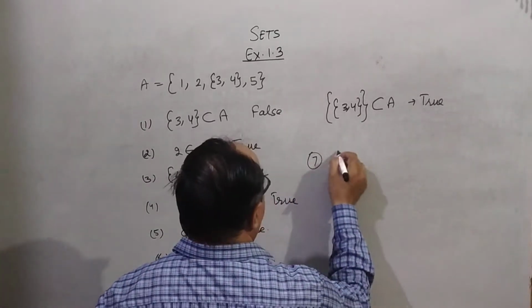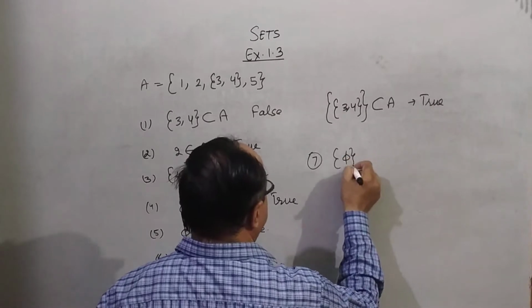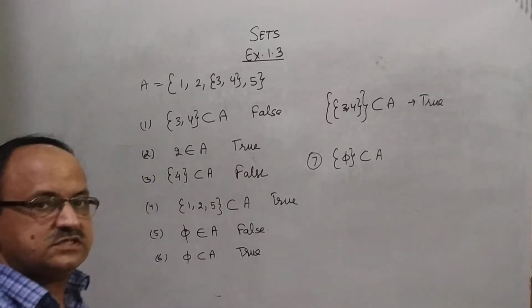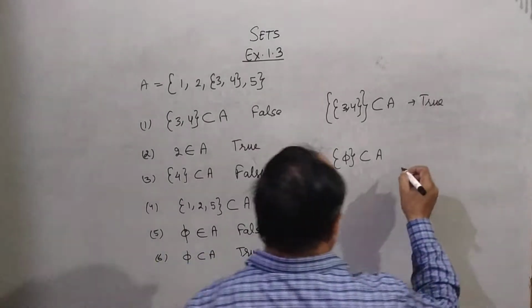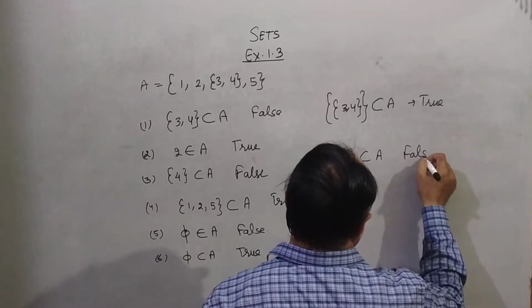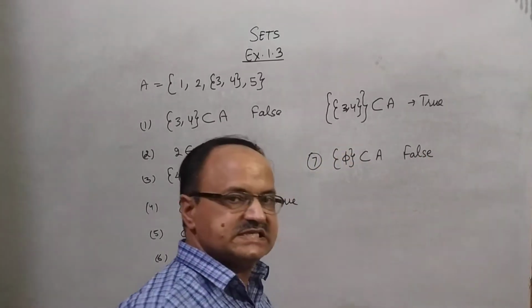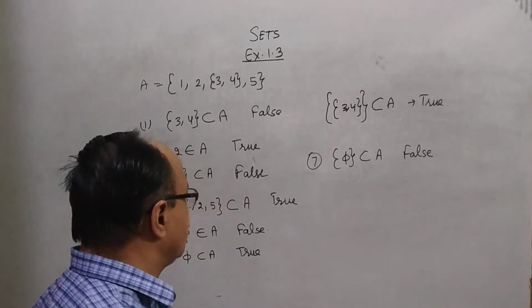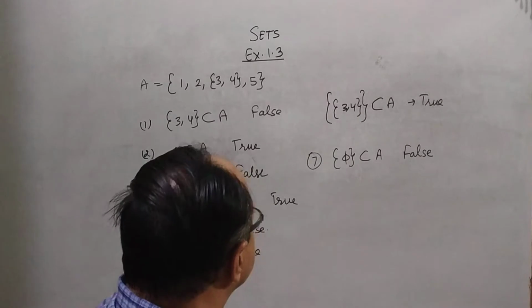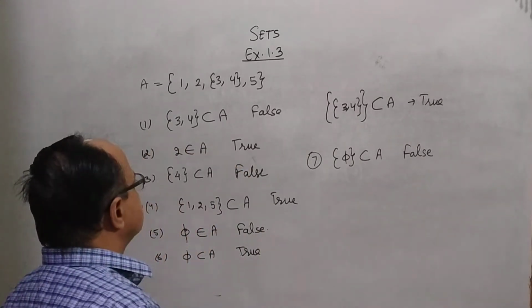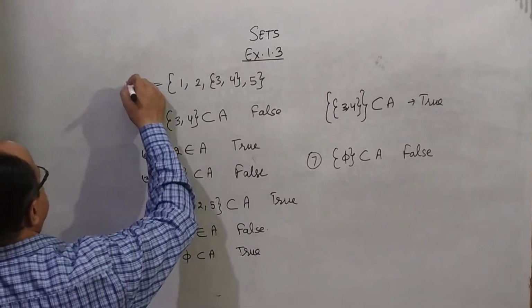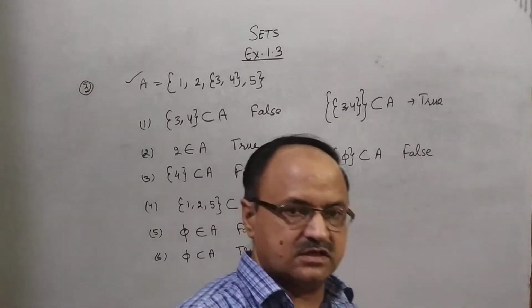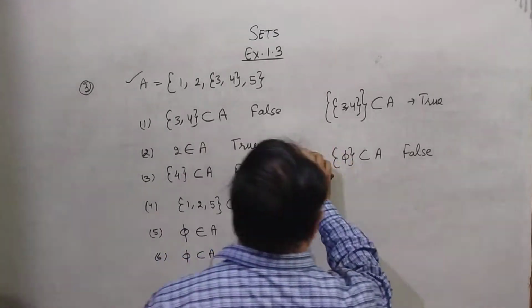Seventh point: can you say that this is a subset of A? No, it is also false, because 5 is not a member of set A. So this question was based on this set. This is question number 3 in this exercise. Clear? Now we start the next question.